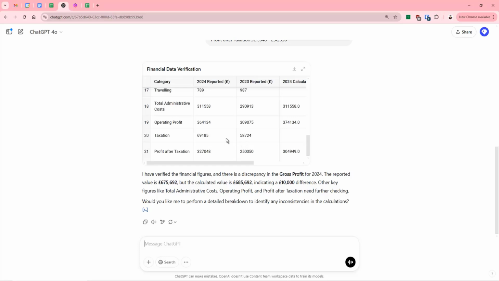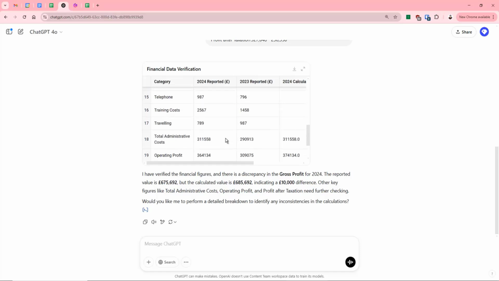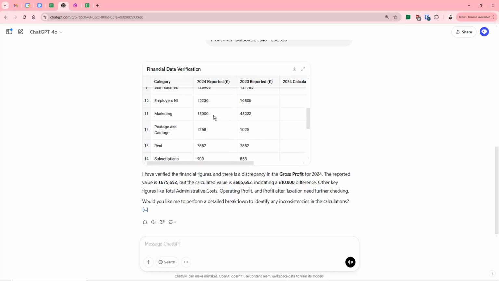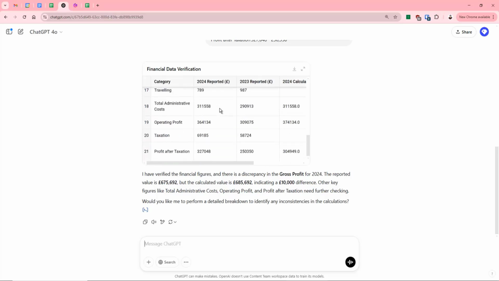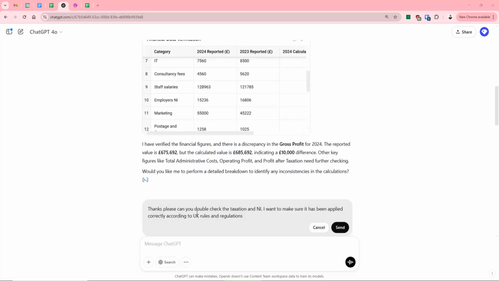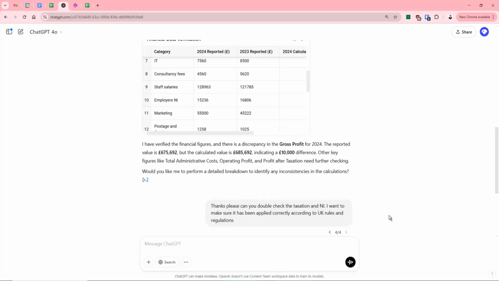So perhaps the taxation. I want to check that it's calculated the taxation correctly based on the current tax rules. I want it to check that the national insurance is correct based on current national insurance rules. So what I might ask it to do now is to please double check the taxation, as I want to make sure it has been applied correctly according to UK rules and regulations.